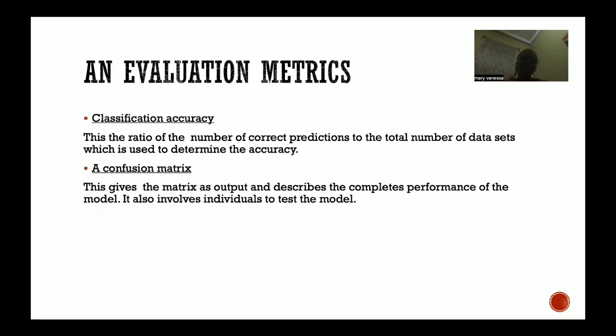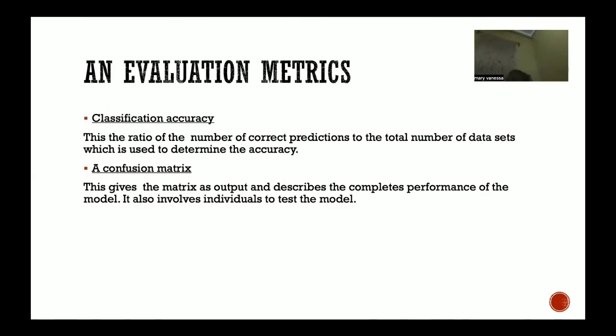An evaluation matrix. It can be the classification accuracy. This is the ratio of the number of correct predictions to the total number of data sets, which is used to determine the accuracy.